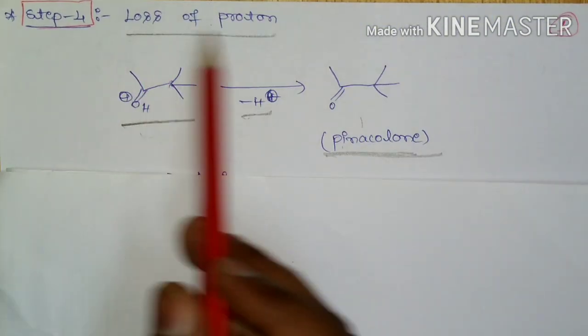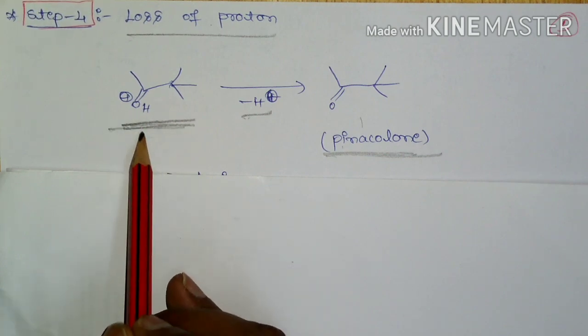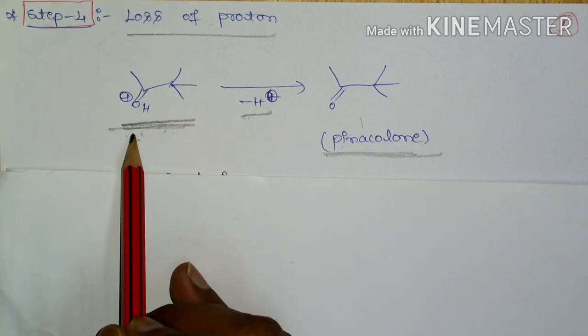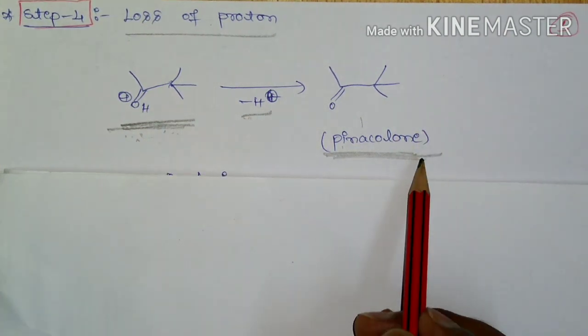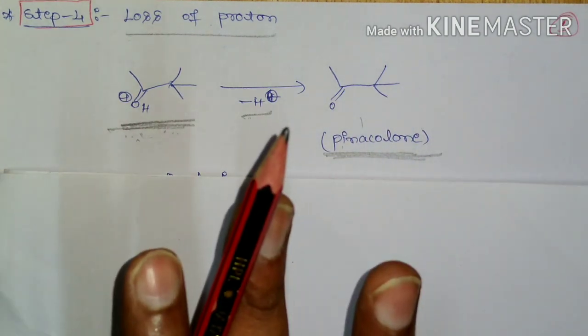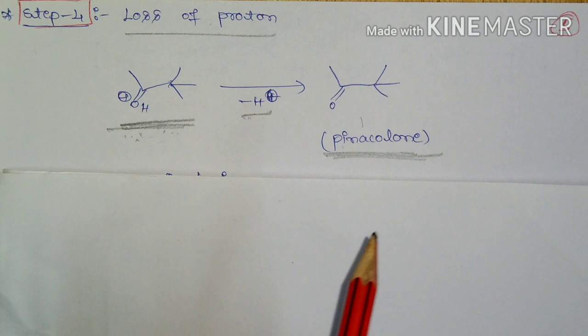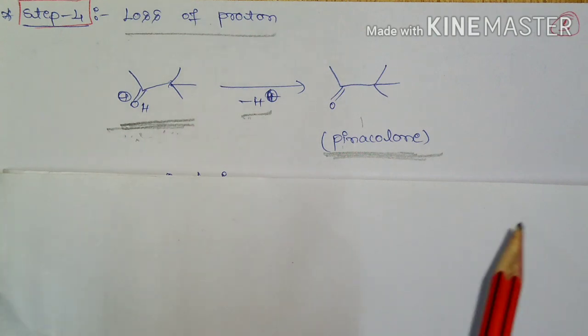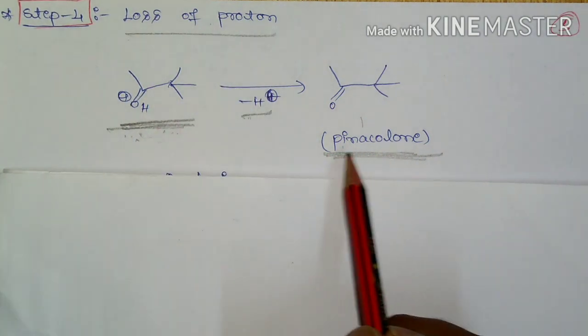The last step is the loss of a proton. In the previous step it formed the conjugate acid of the ketone. This conjugate acid of the ketone is going to lose a proton and form pinacolone. So this is the mechanism of the pinacol-pinacolone rearrangement. It has 4 steps. The first step is protonation. The second step is loss of a water molecule, then migration of an alkyl group. Step 3 is the formation of the conjugate acid from the rearranged carbocation, and step 4 is loss of a proton to form pinacolone.